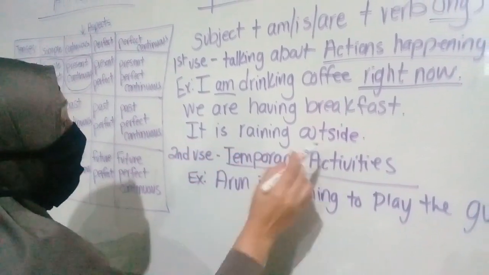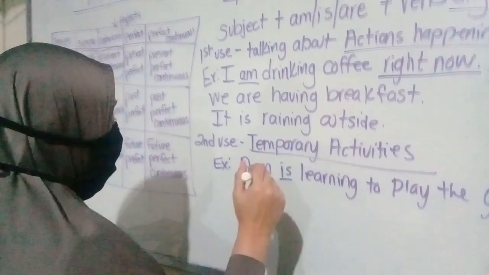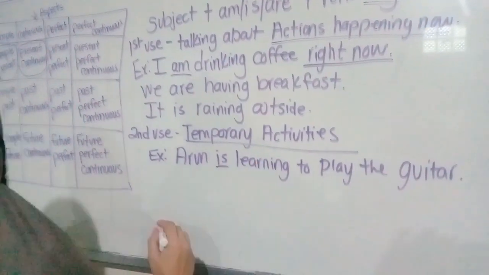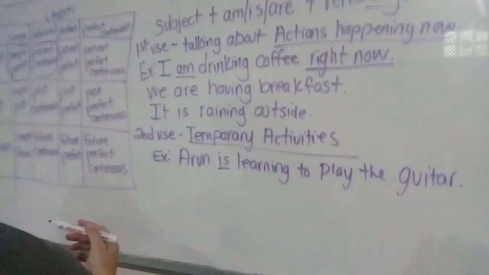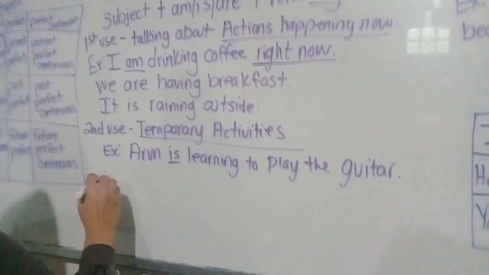Just from this form, we know that this activity, the rain, is happening now outside. Okay? Let's go to the second use. A few more examples. Temporary actions like, I am watching a really interesting TV show at the moment.